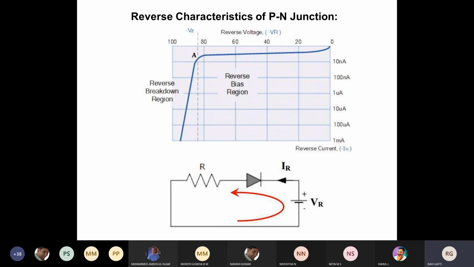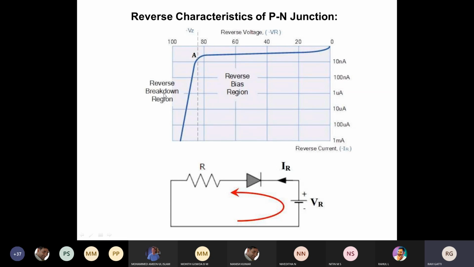But as and when you increase the reverse voltage, the voltage you are applying across the terminals, if you increase it beyond a certain value, then the reverse breakdown will happen. At that instant of time, your diode will start conducting in a linear manner. You can see here, when the input voltage is still more negative compared to minus 80 volts, that we call minus VZ, then there is an increase in the reverse current flowing across.